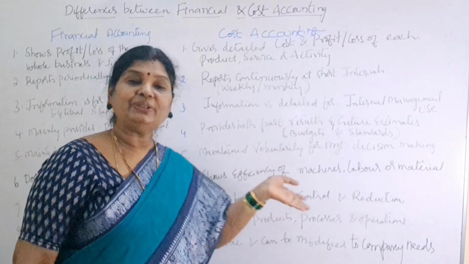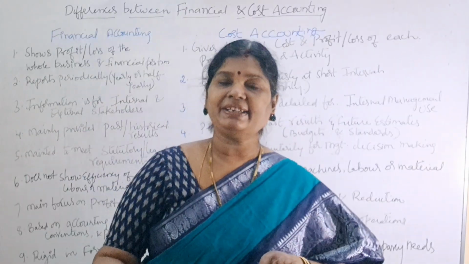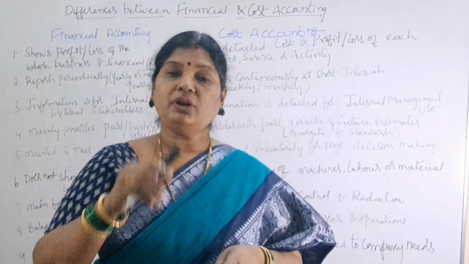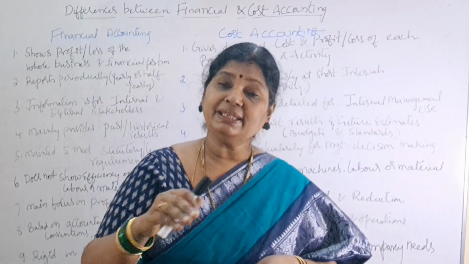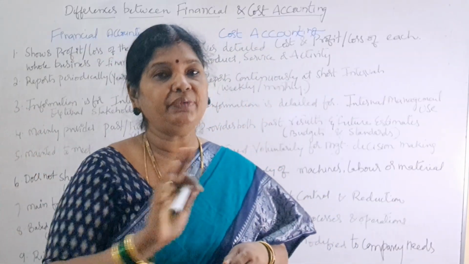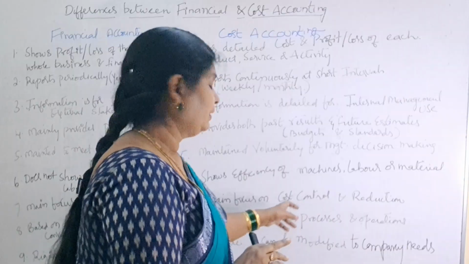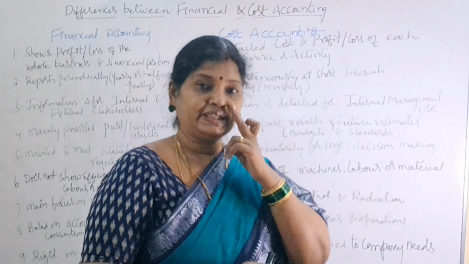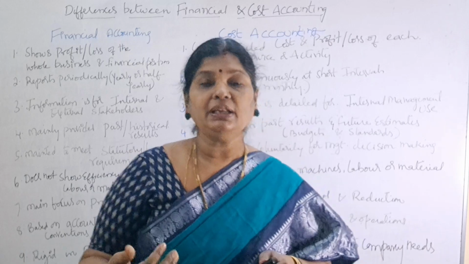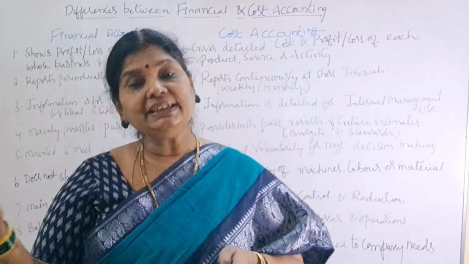So what is cost control? Say, for example, our factory electricity bill is around 2 lakhs per month. What we want to do is see that the electricity bill should not exceed 2 lakhs every month. That is called cost control. Then what is cost reduction? Here we want to reduce our electricity bill by using other electrical devices.